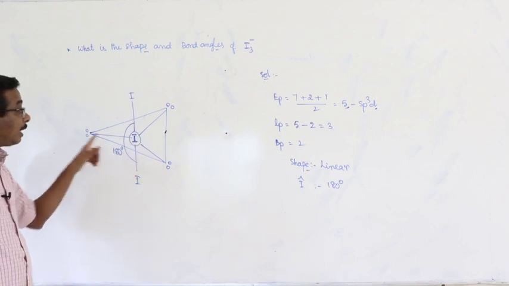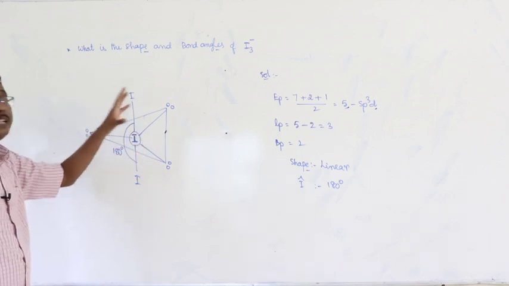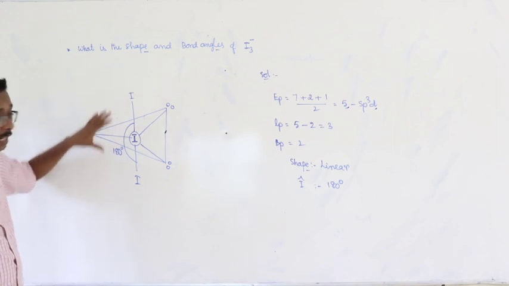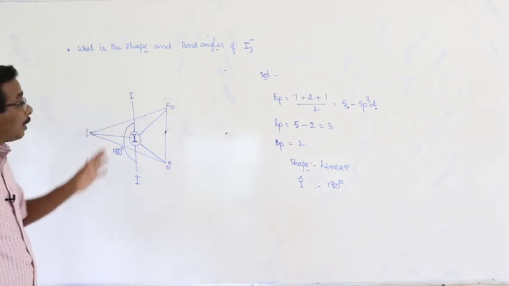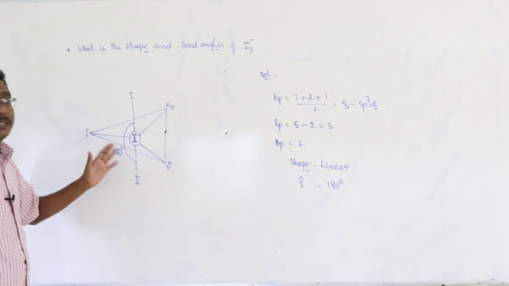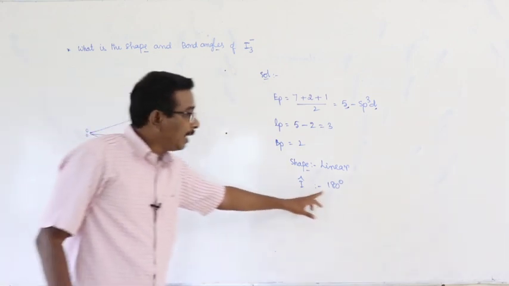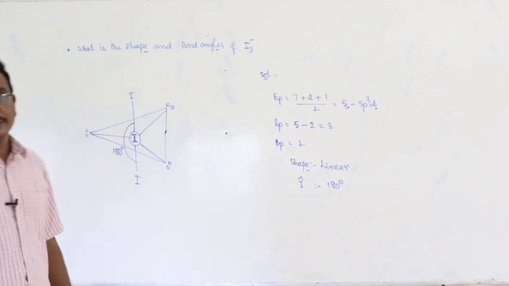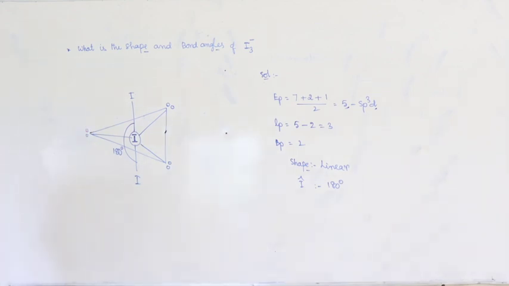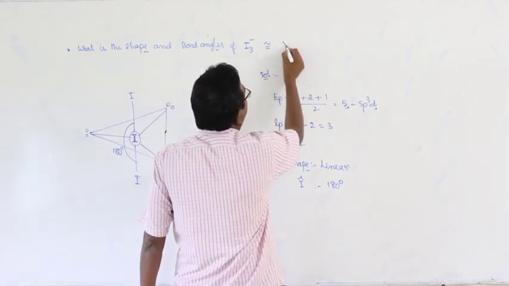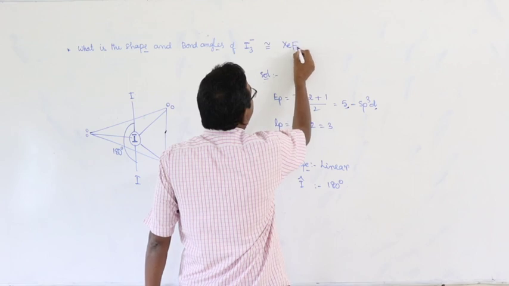Then the 3 lone pairs should be placed at the equatorial positions, and the bonded atoms should be arranged axially with the minimum repulsion between the bond pairs. Then here the shape of the molecule is linear and the bond angle is 180 degrees. Another example which is identical to the same example: XeF2.